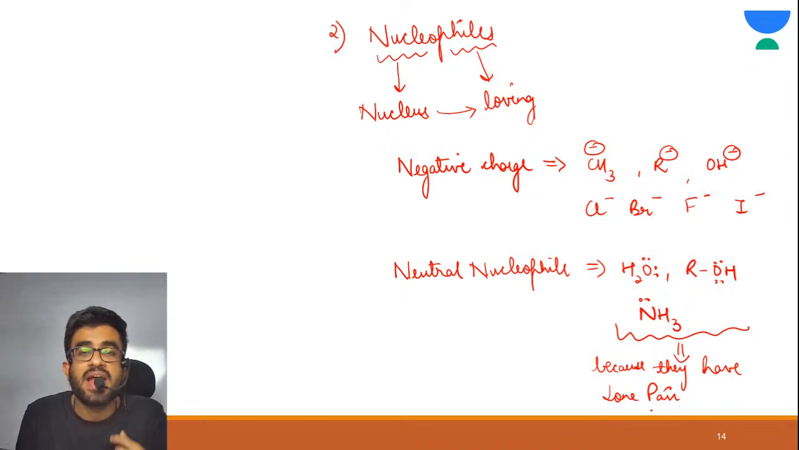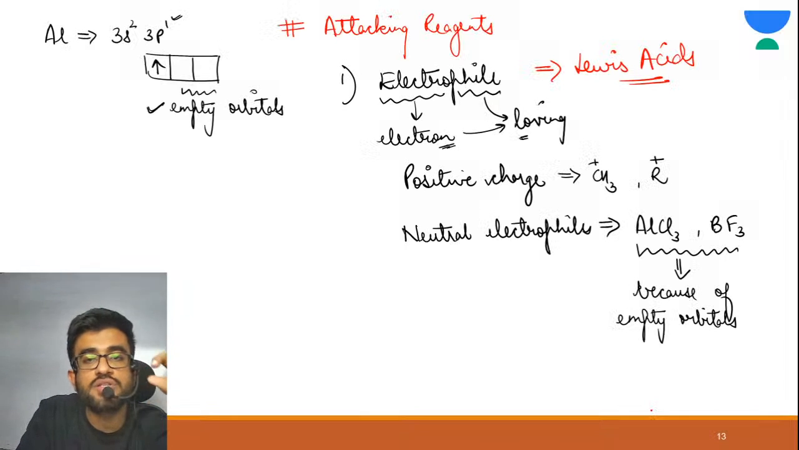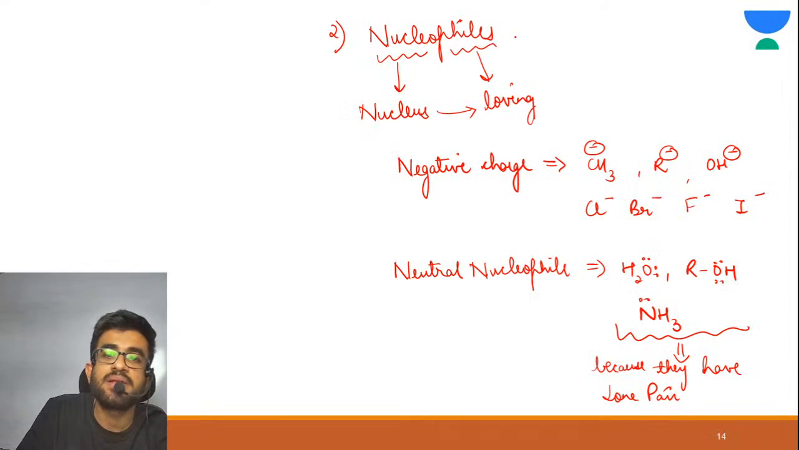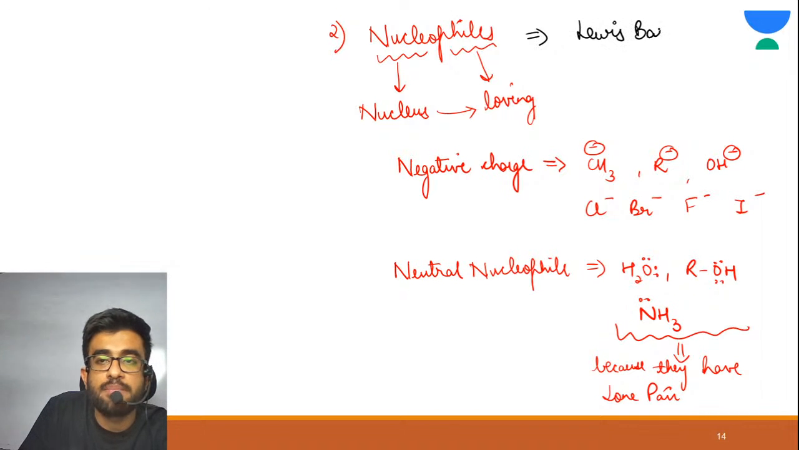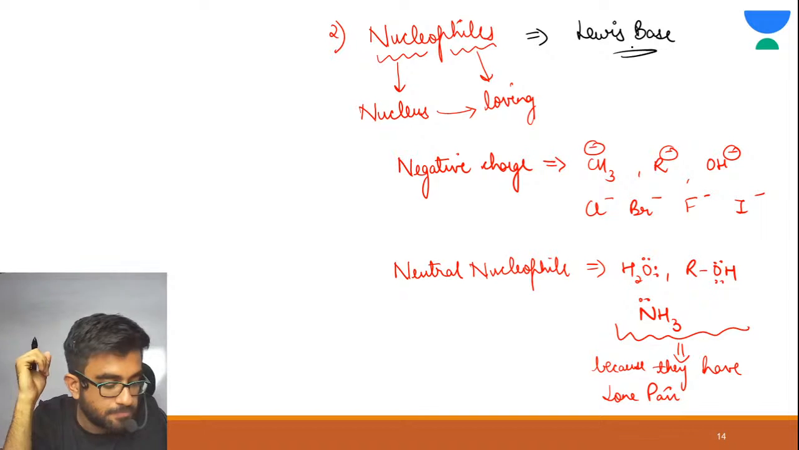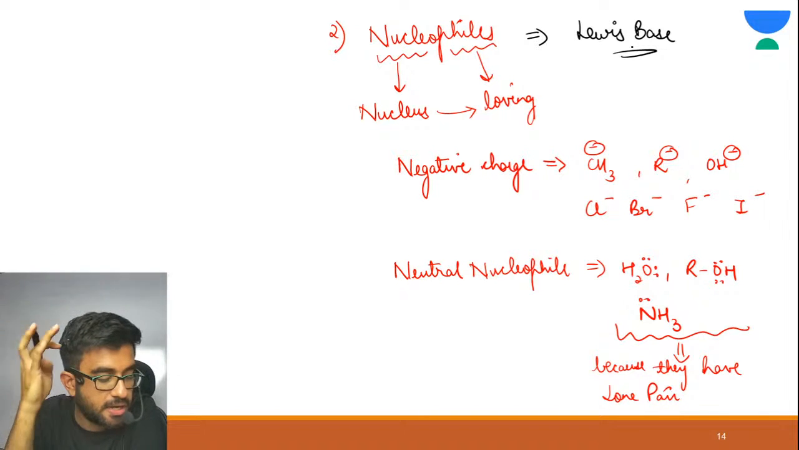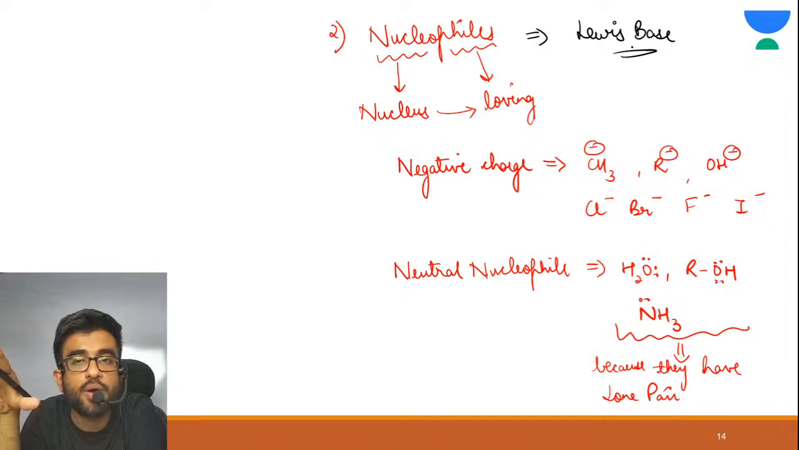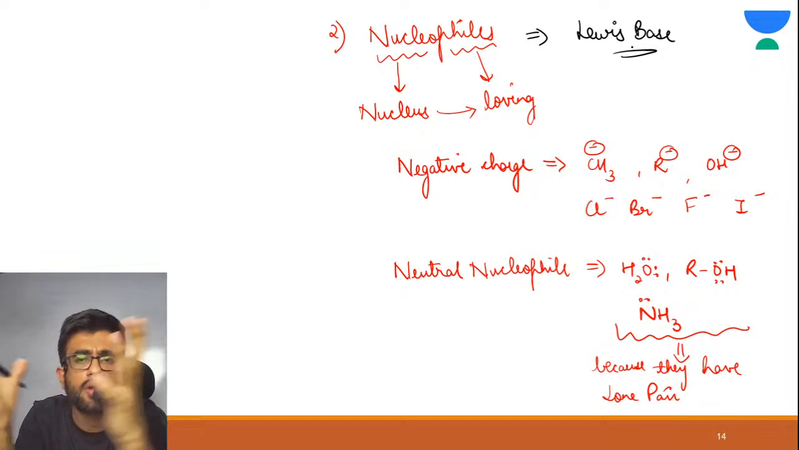And see, electrophile was a Lewis acid. Similarly, your nucleophile would be a Lewis base. Why? Because they have electrons, so they can donate their electrons. Are you getting my point? These are Lewis bases. So this was all about nucleophiles.